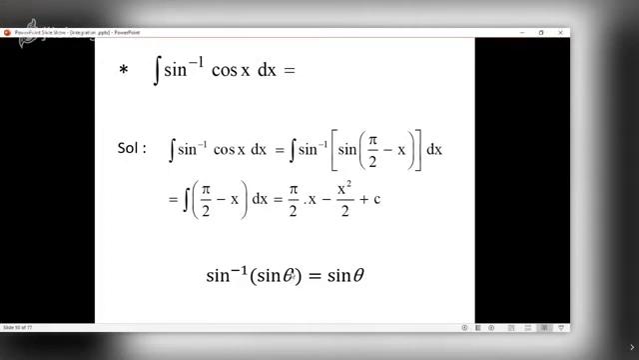Suppose theta is 90 degrees. So sine 90 degrees is 1. What is sine inverse 1? Sine inverse 1 is the angle whose sine ratio is 1. So it is nothing but 90 degrees. Again, this should have been sine inverse of sine theta, not as sine theta, but only theta. So this sine should not be there.